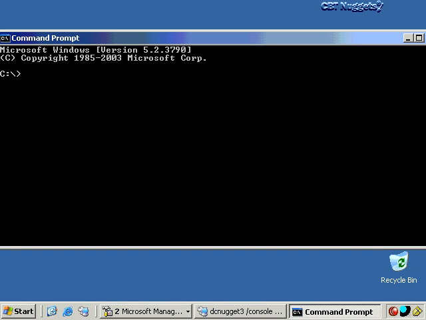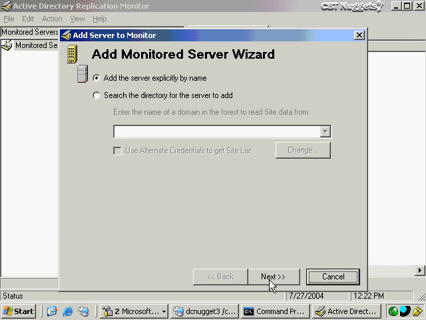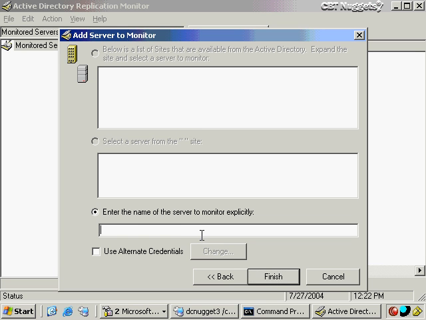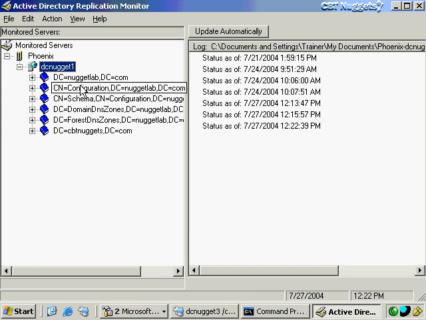Now another pretty handy tool that I think you're going to like is going to be Replmon, and one reason why you might like it is because not only is it a GUI interface, as you can see here, but it's also pretty powerful. And in order to work with this, you simply add monitored servers, and I'm going to add them explicitly by name, or I could search the directory for them. I'm just going to manually enter in dcnugget1, and there's dcnugget1 now with all of its naming contexts, including a couple of DNS naming contexts.